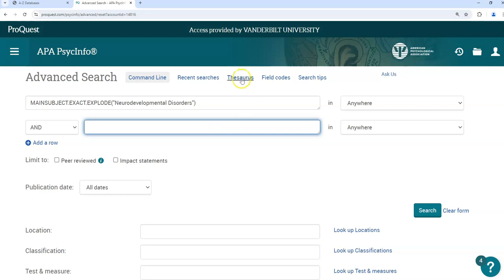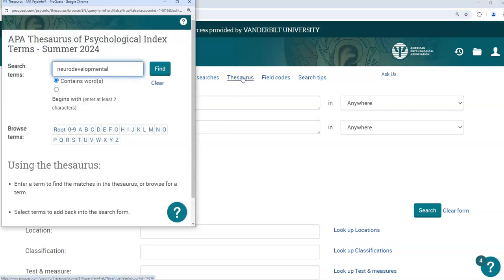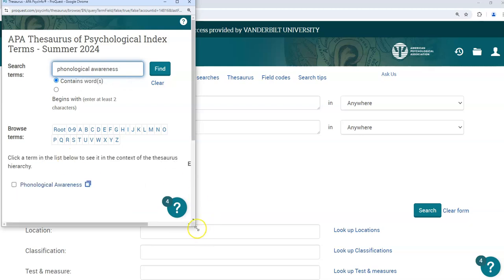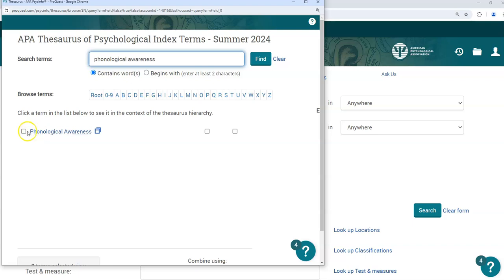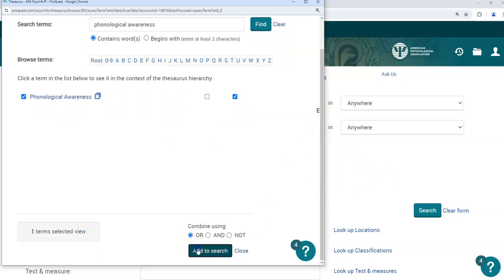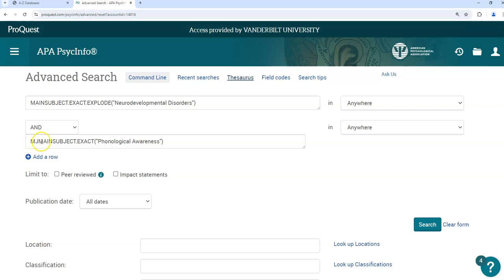Now I'm going to search here for phonological awareness. Again, I could type it in as a keyword, and that probably would work quite well. But I'm going to look for it here in the thesaurus in this case. I see it, and I'm going to mark it as a major term. This is a major term, phonological awareness, and add that to my search. You'll see the MJ means major there.